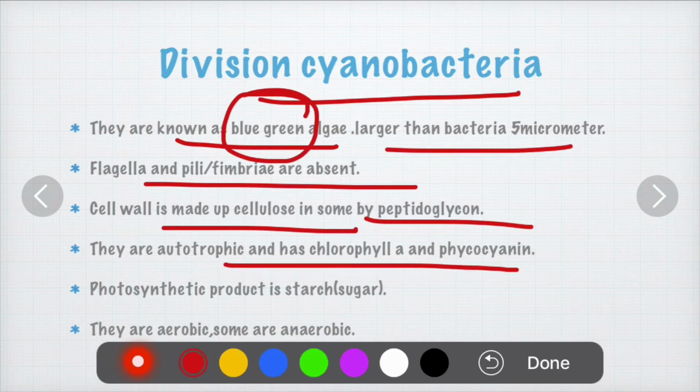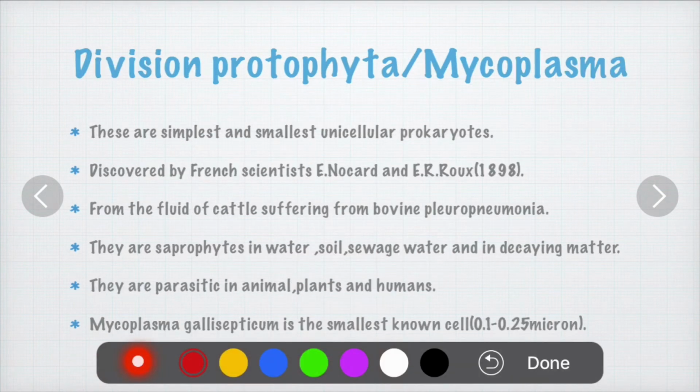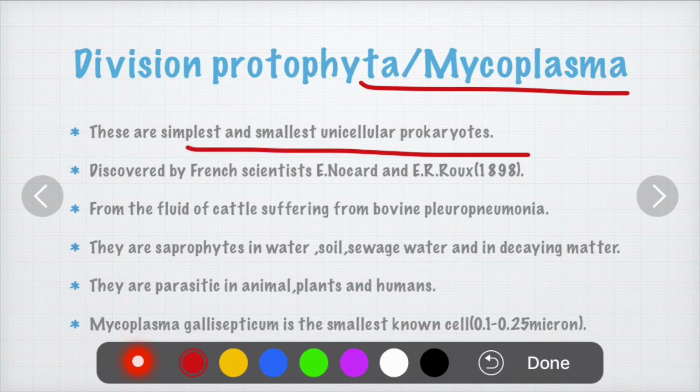The photosynthetic product is starch, not glucose. Here it is starch. They are aerobic, and some are anaerobic. The final division is protophyta or mycoplasma. It is also called mycoplasma. This is the simplest and smallest unicellular prokaryote.